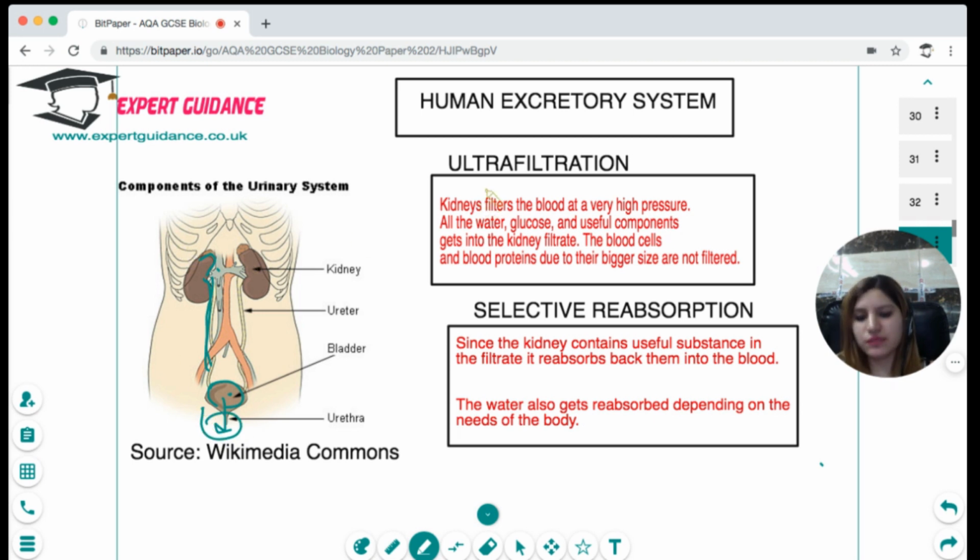Now there are 2 processes that work in the excretory system: ultrafiltration and selective reabsorption. In ultrafiltration, the kidneys filter the blood at a very high pressure. All the water, glucose, and useful components also get into the kidney filtrate. The blood cells and the blood proteins are too big in size to be filtered. Now, once these essential things are in the kidney filtrate, they need to be reabsorbed back into the blood. So this process is known as selective reabsorption, where the useful components are reabsorbed back into the blood. The water gets reabsorbed at different levels depending on the need of the body. Therefore, we call it selective reabsorption.